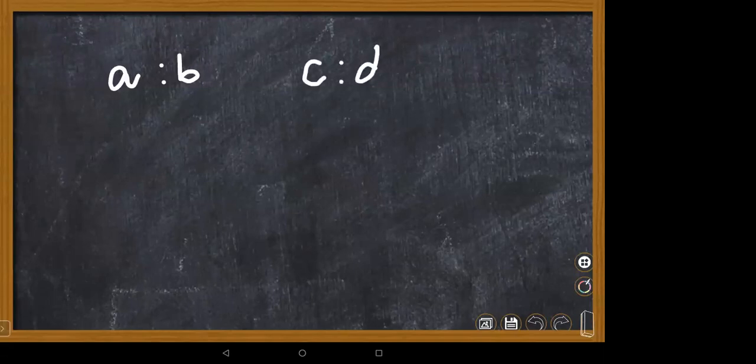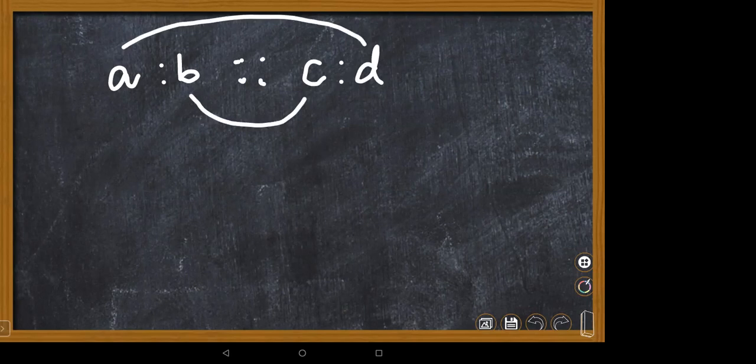Or else, children, the general formula we are supposed to know: A is to B is one ratio and C is to D is another ratio. To check whether both are in proportion, the product of means is equal to the product of extremes.